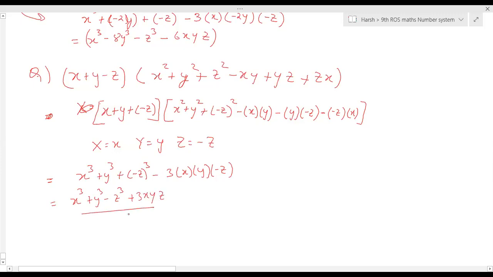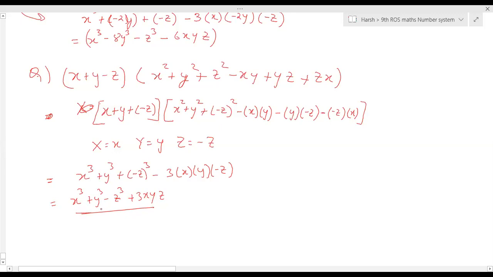Sir, can you factorize it further? Like z cube and 3xyz, we can take z common. Is it compulsory? No, this is the final answer. You want to factor x cube plus y cube? No, you can't. I'm asking what you're telling, I didn't understand. Z cube and 3xyz, we can take z common and then z square plus. You can keep it here also. It's not a big thing.